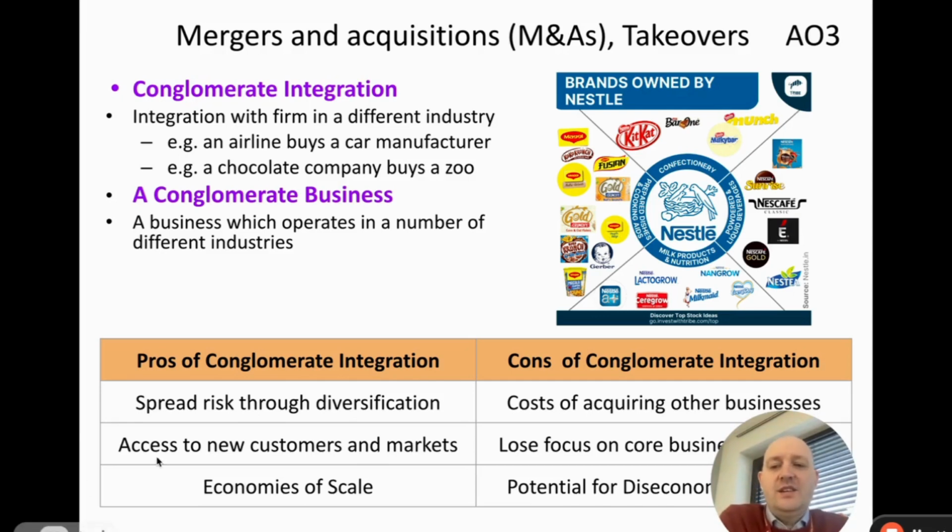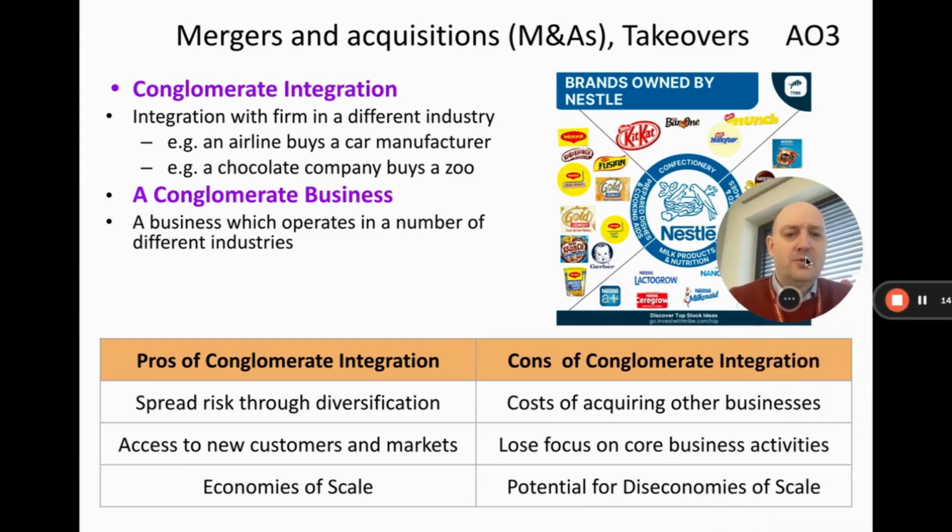We should get access to new customers and markets. So, for example, if an airline did buy a car manufacturer, then they would get access to all of the people that buy cars as well. So it's a way in which we can kind of get more customers, get new markets, especially if the current market we're in is saturated, it's very competitive, and it's very difficult to get bigger. We may want to move into a different industry. And lastly, economies of scale, which we've covered multiple times.